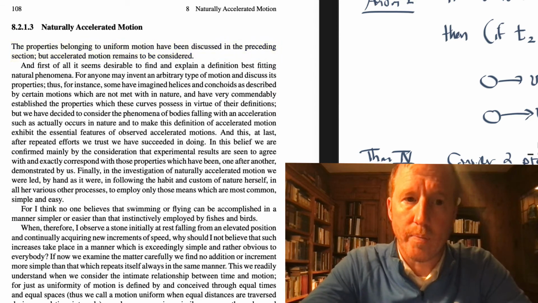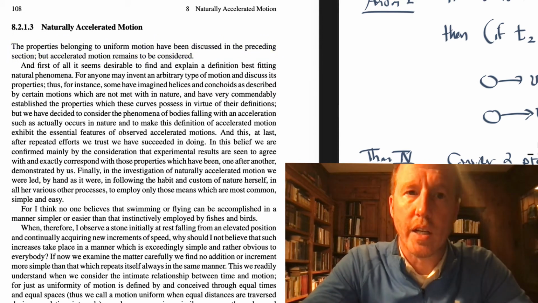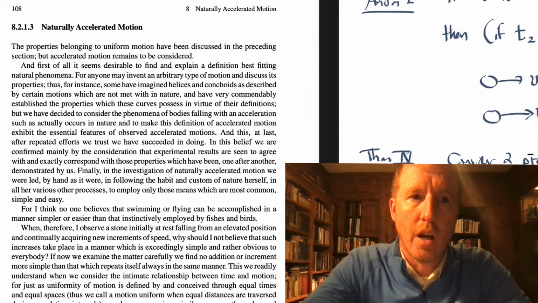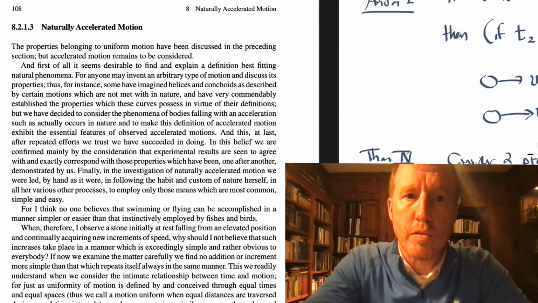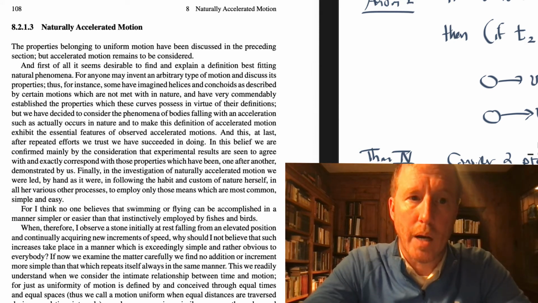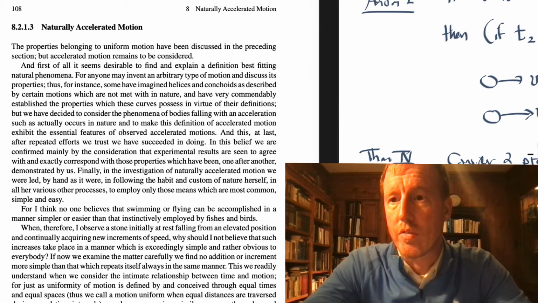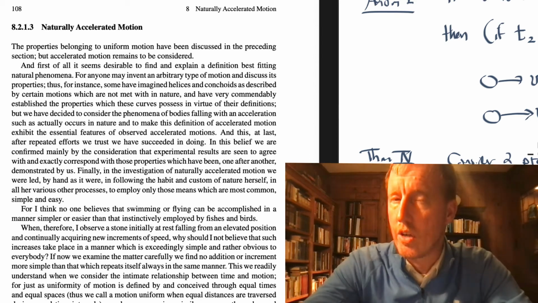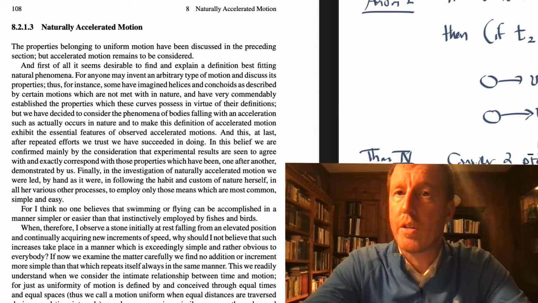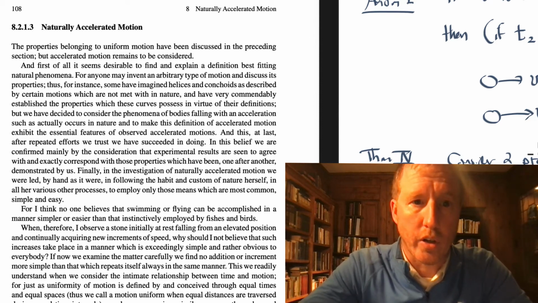And first of all, it seems desirable to find and explain a definition best fitting natural phenomena. For anyone may invent an arbitrary type of motion and discuss its properties. And then he goes on to say that people have invented ways of discussing very complicated types of motion, but that he is interested not in just defining arbitrary types of motion, but defining an actual motion that occurs in nature.